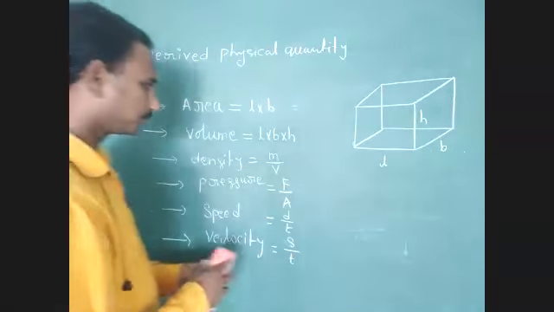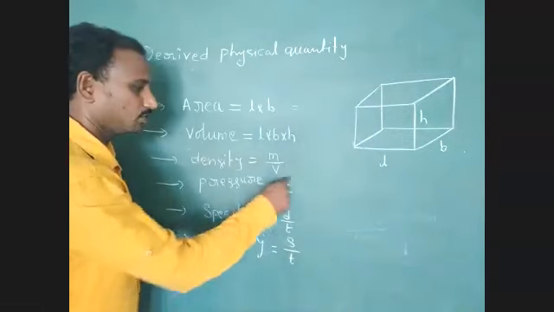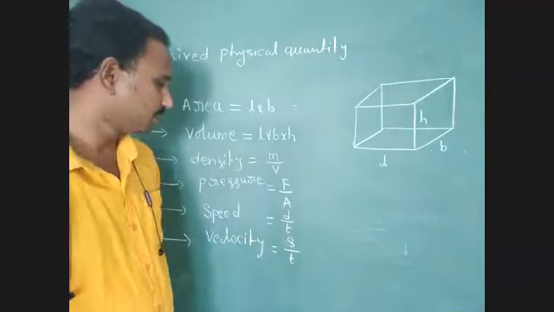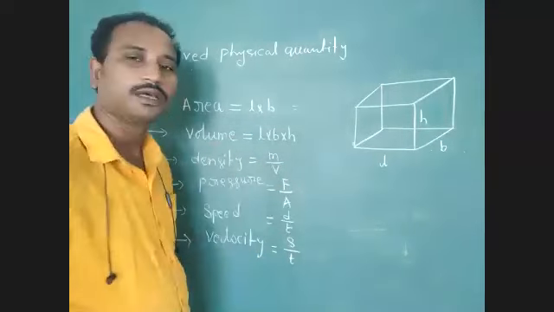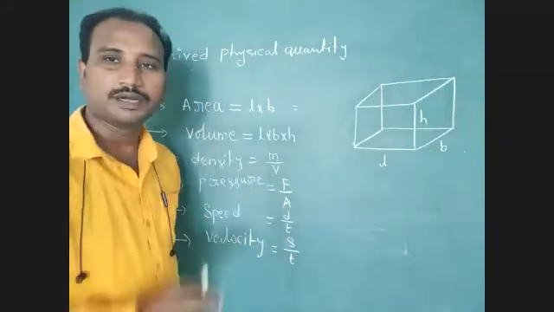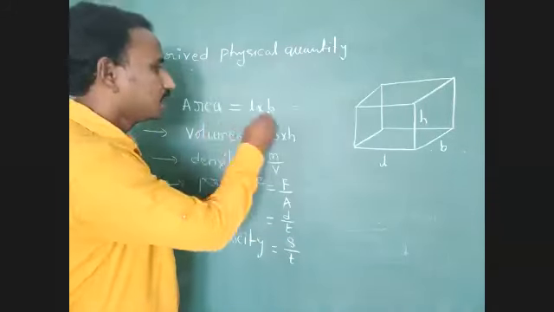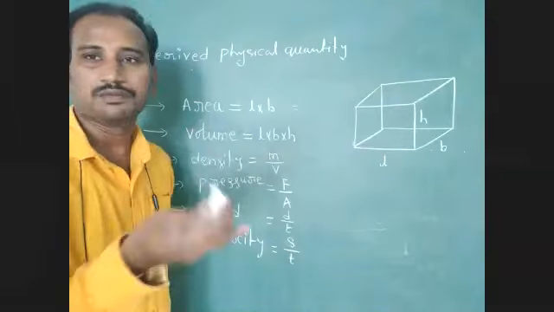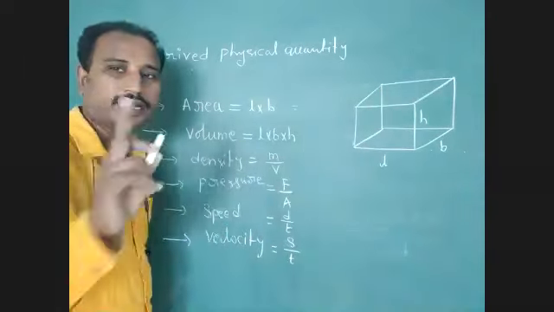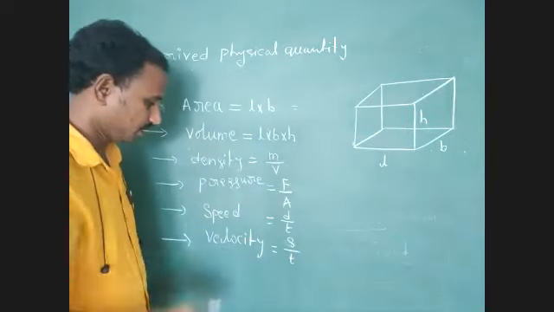Next one. Pressure equal to force acting per unit surface area. Force is derived from fundamental physical quantities. Area is derived from fundamental physical quantities. Understood? Because pressure is one derived physical quantity.